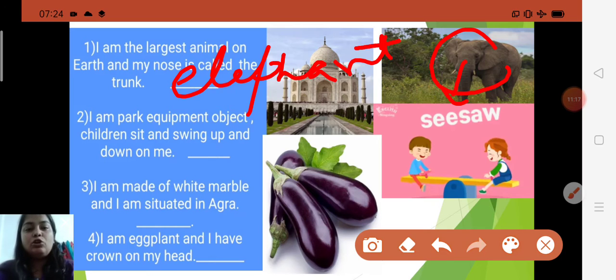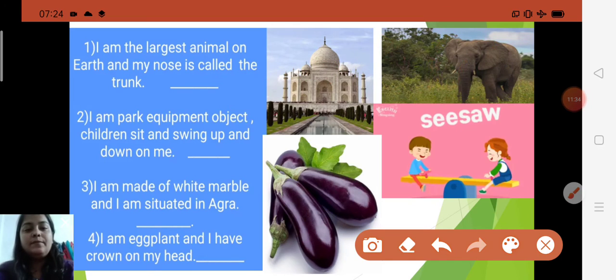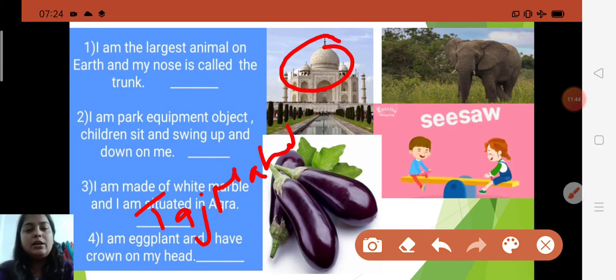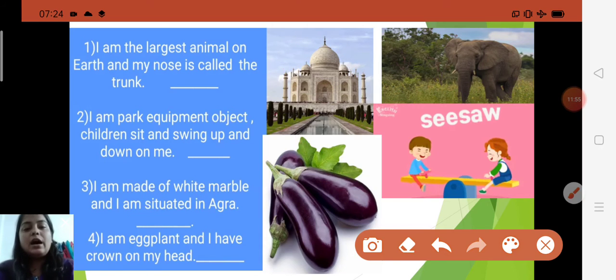Now, I am park equipment, and children sit and swing up and down. What do you know about this equipment? Yes, a seesaw is equipment which is used to swing up and down. Okay, now next one is here. I am made of white marble and I am situated in Agra. Yes, it is the Taj Mahal. So you will write here T-A-J Taj, M-A-H-A-L Mahal. The Taj Mahal is in Agra. It was built by Shah Jahan, and it is made of white marble.